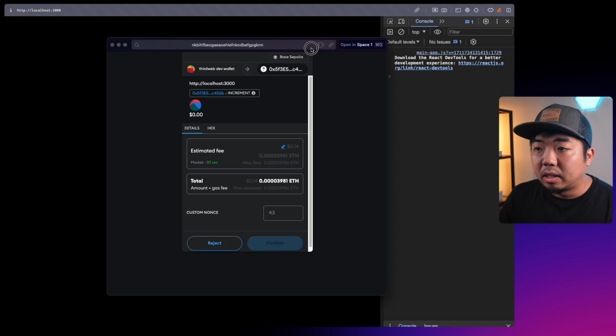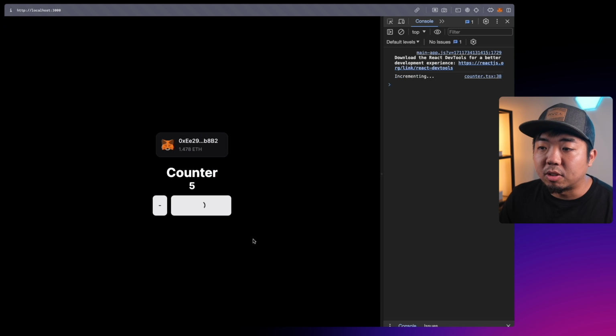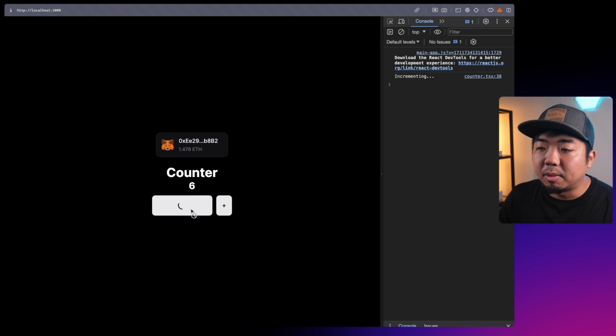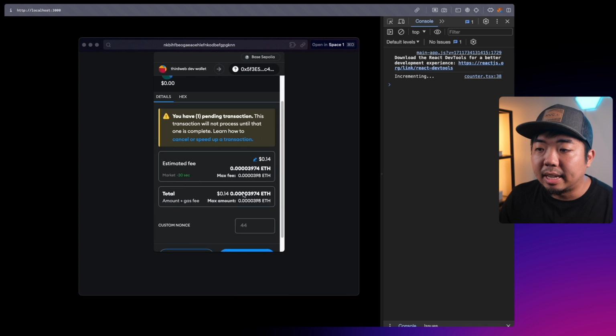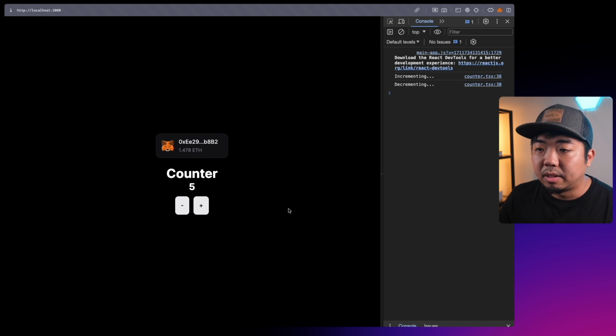We can increment. This will execute an on-chain transaction here. You can see here, I can just confirm this transaction. You can see in our console here, we're incrementing. It increments the counter to 6. We can do the opposite. We can decrement here. We can hit that little minus sign. We can confirm that transaction as well. You can see we're decrementing here in our console, and our counter goes back down to 5.